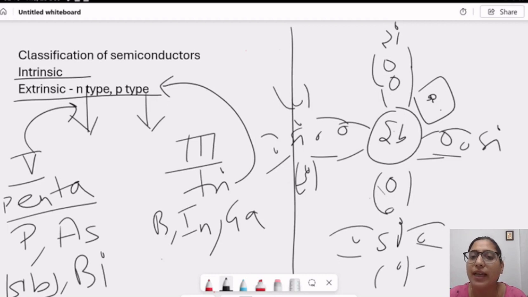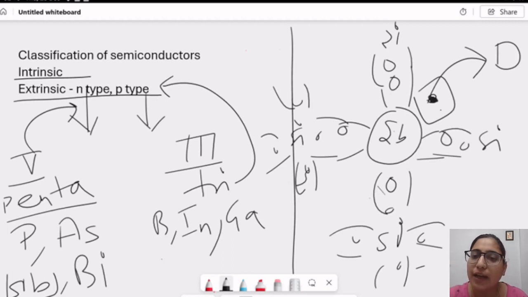It is not bonded with anyone. So this free electron can take part in conduction, and it is a majority charge carrier, and this is an N-type semiconductor. So we can say that this electron is a donor also.